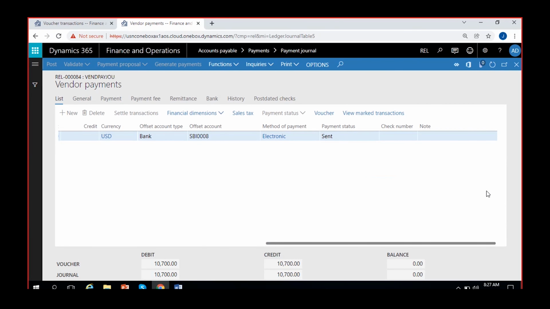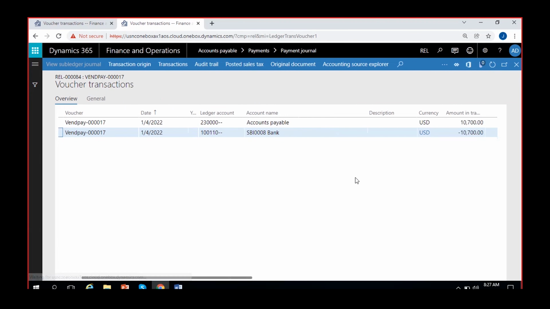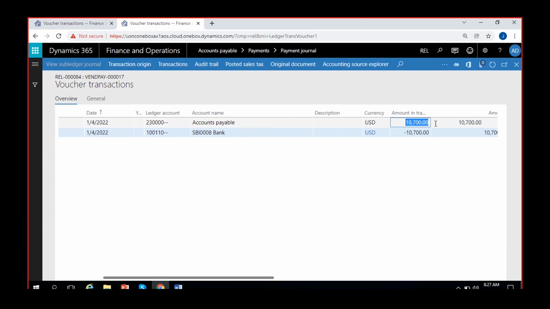Post it. If you go to the voucher, you have the accounts payable account debited with 10,700. On the base amount of the invoice, you just deducted 500 and you paid the taxes. The 1,200 taxes you paid to the vendor already. Sales tax you have paid. But withholding tax is withheld with the business.